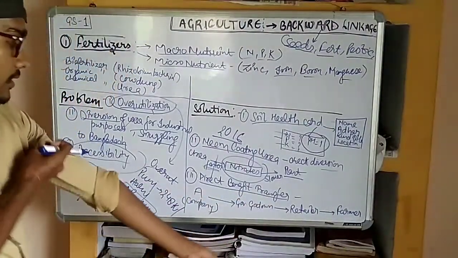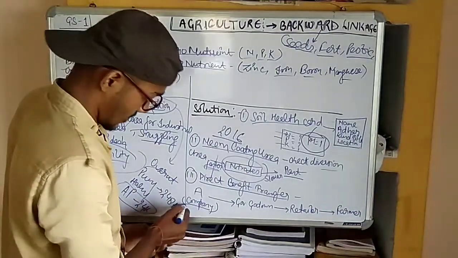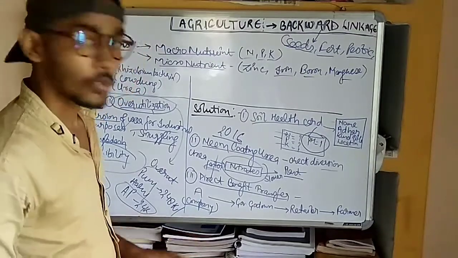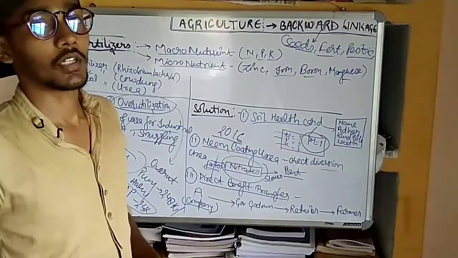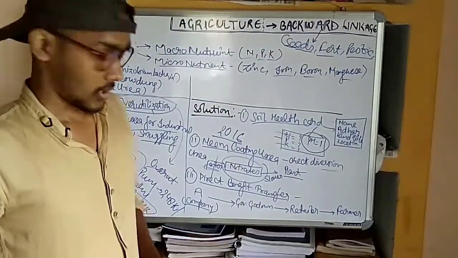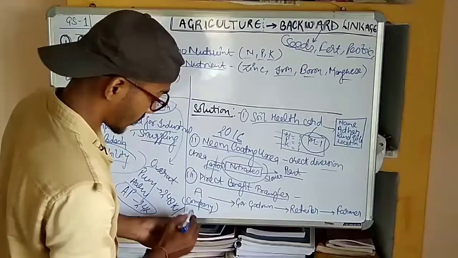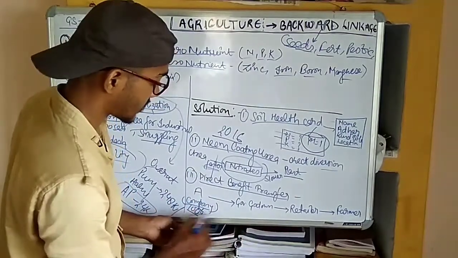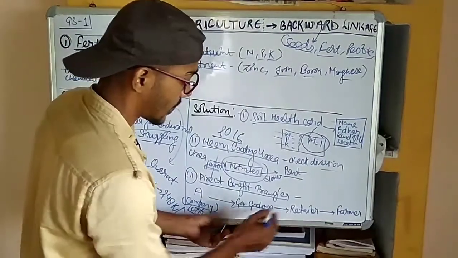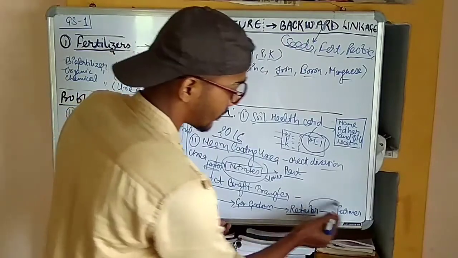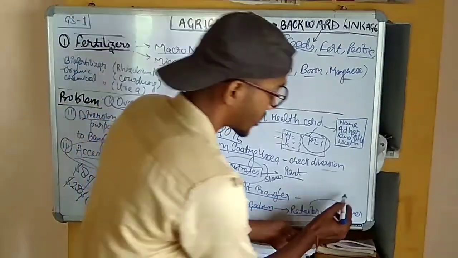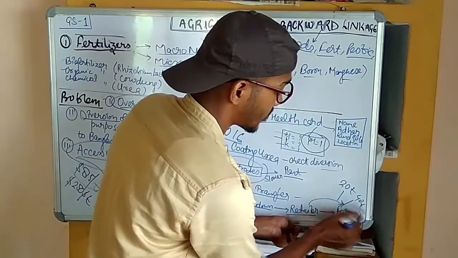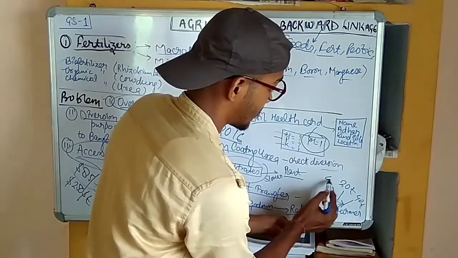How does direct benefit transfer work? Suppose this is company A, and the government says, look company, we will provide you a subsidy. If you have to produce 100 ton of fertilizer, then the government will take the 100 ton of fertilizer to the government godowns, and then it will sell to the retailers and then to the farmers. But what will happen if the first farmer requires 20 tons, the second farmer requires 40 tons, and the third farmer requires 40 tons?